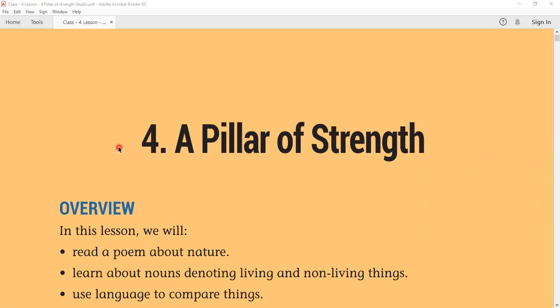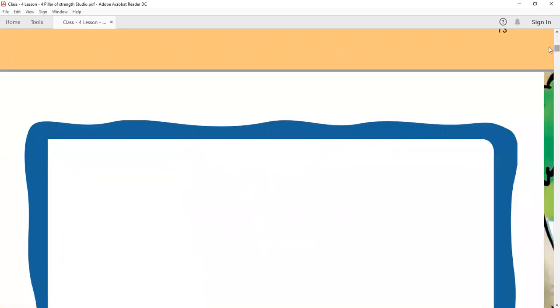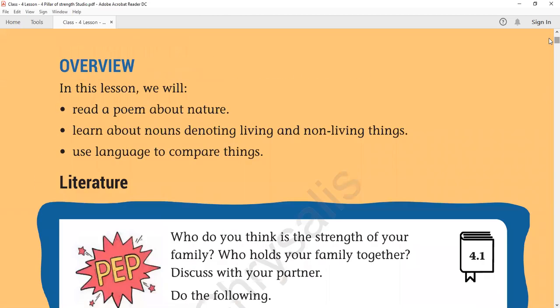So, today we are going to move on with the fourth lesson, a pillar of strength. The overview of this lesson: we will read a poem about nature, learn about nouns denoting living and non living things, and use language to compare things. So we are going to learn all these key components.